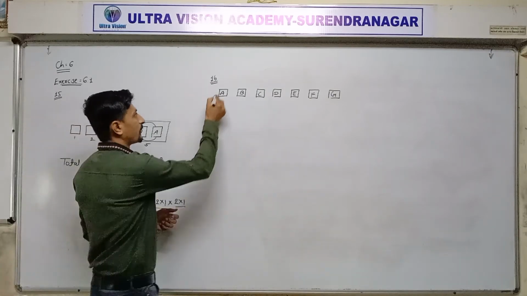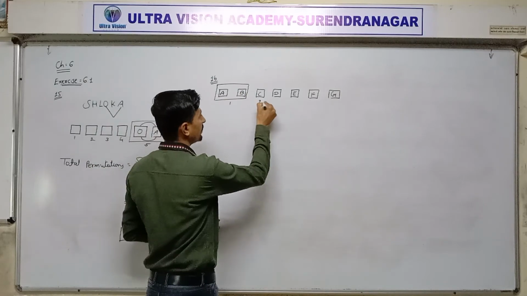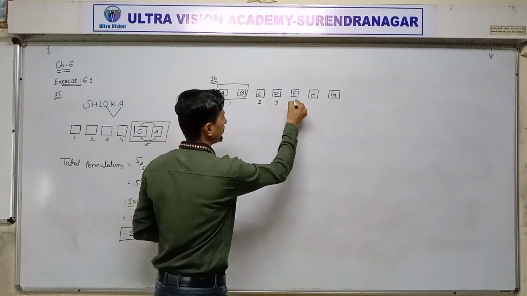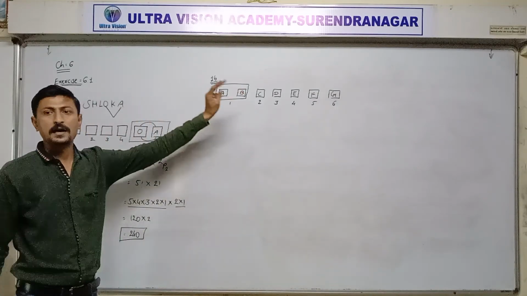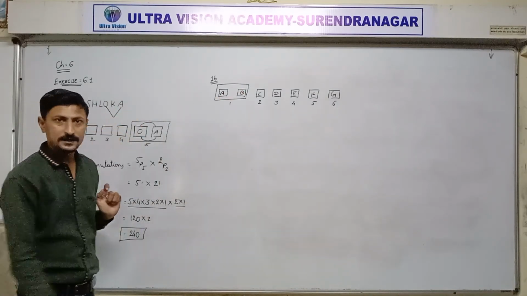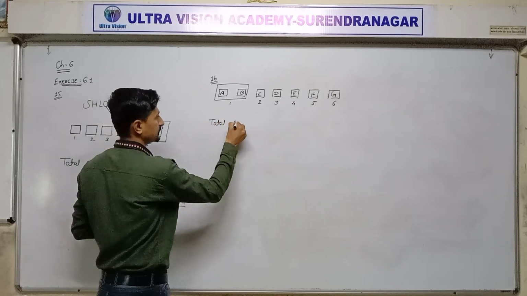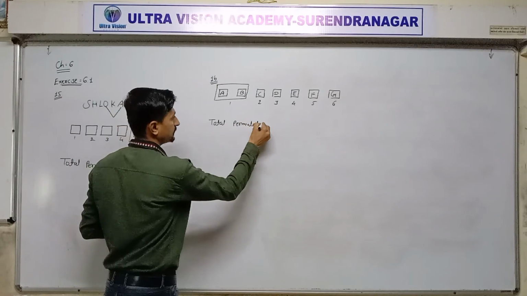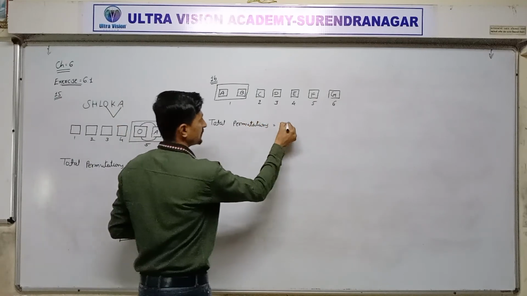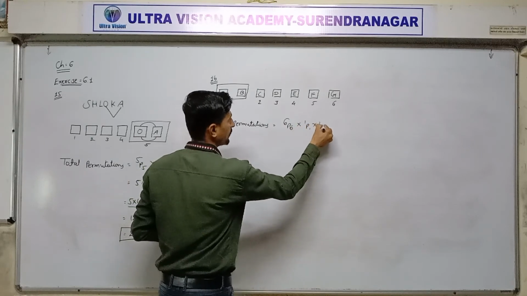One by one. So A and B combine as one unit, and remaining 5 speakers, 5 units, total 6 units. A and B are not possible for interchange. Total permutation is 6P6 into 1P1 into 1P1.